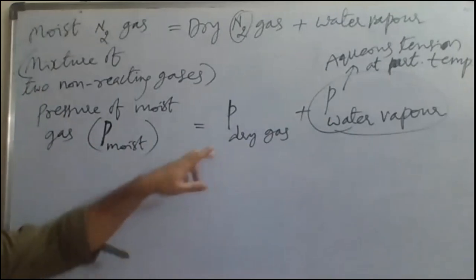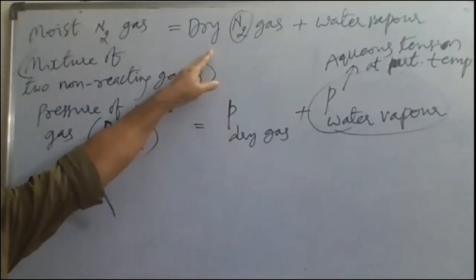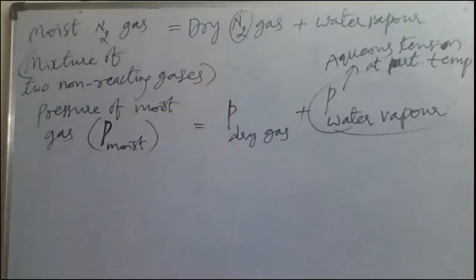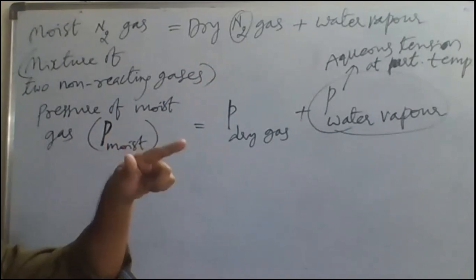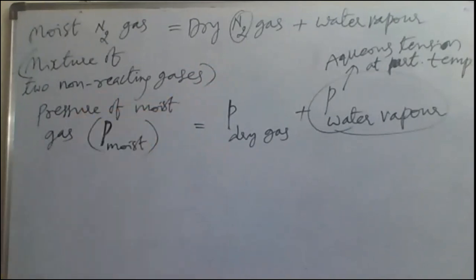Suppose some nitrogen gas is collected above the water surface. Will this nitrogen gas be moist or dry? It will be moist. That means the dry nitrogen is there, and some water vapor also is there above the surface of the water if we collect any gas.